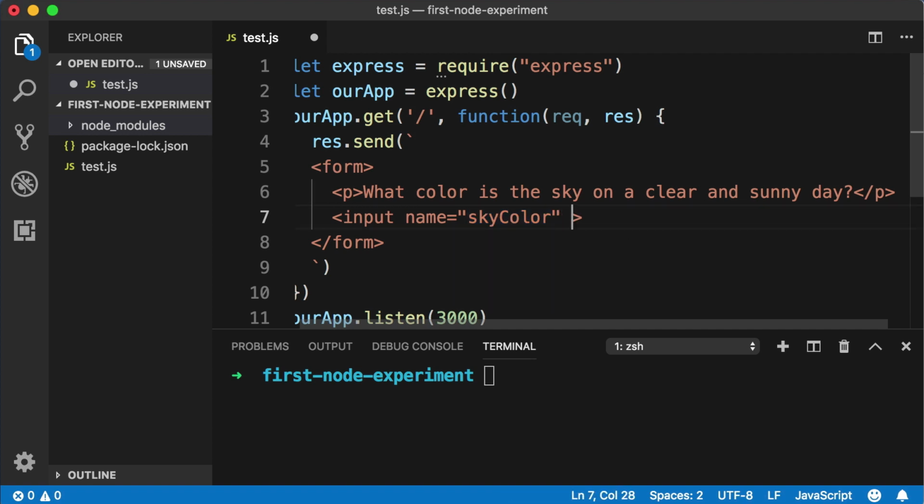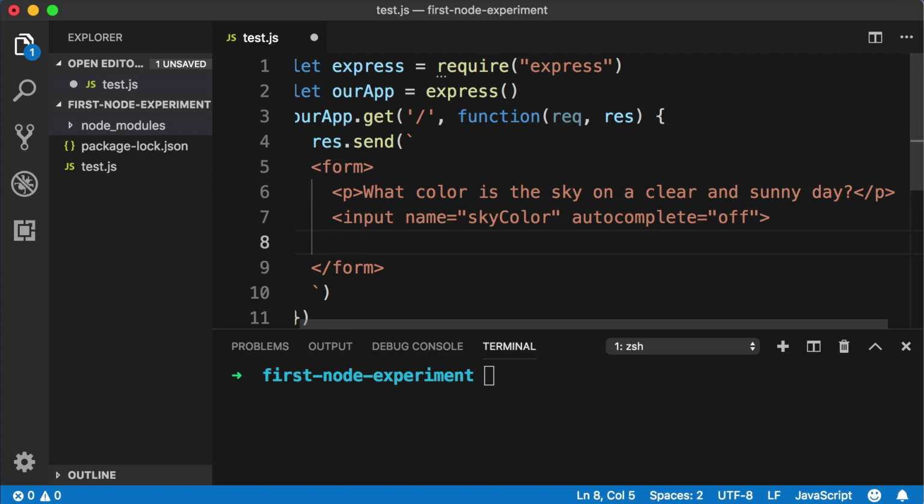Okay, let's also give this input an attribute named autocomplete and set that to off. You don't need to do this. I just don't like the annoying pop-up auto-suggestion feature in the browser. Okay, and then right below the input element, let's create a button so the user can click on it to submit the form. So opening button tag, closing button tag, and we can say submit answer.